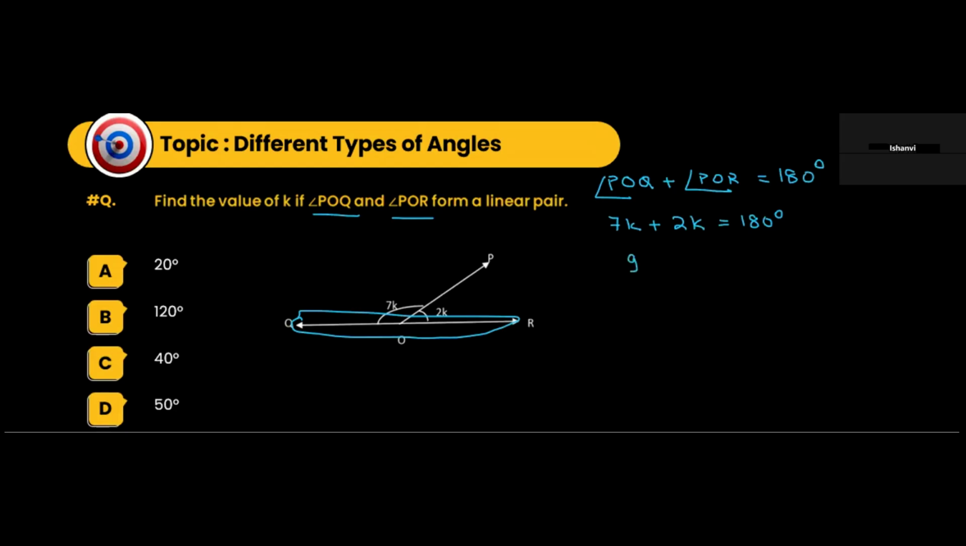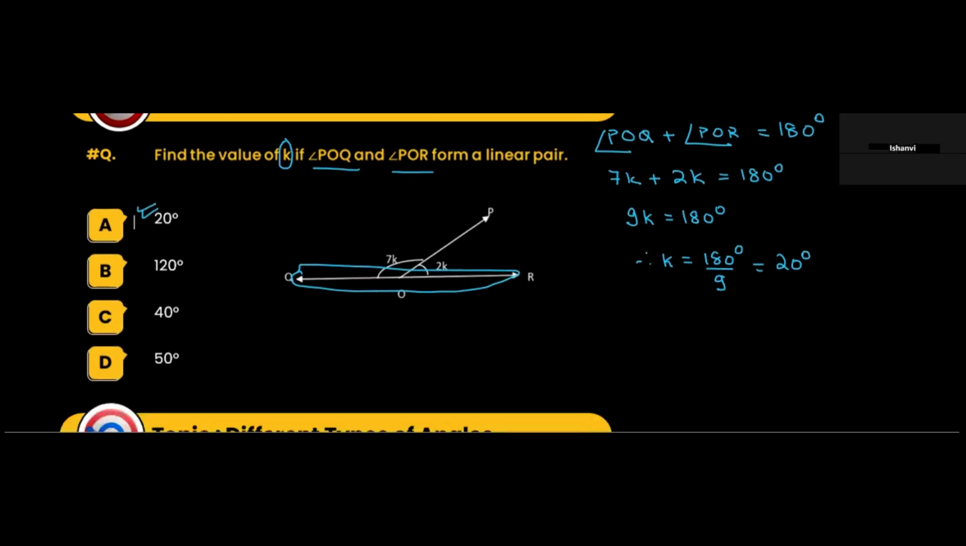So how much? 9K is equal to 180 degrees. Therefore, the answer: K is equal to 180 degrees by 9. That is 20 degrees. So you have to find out the value of K. 20 degrees would be the correct answer. Okay, understood?